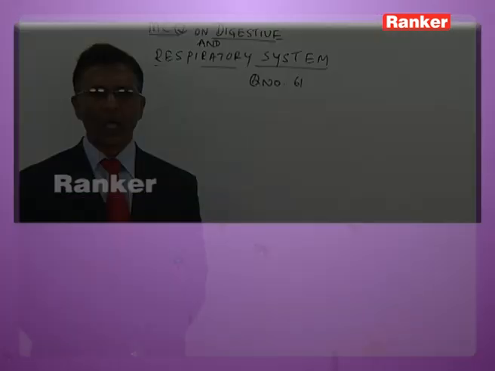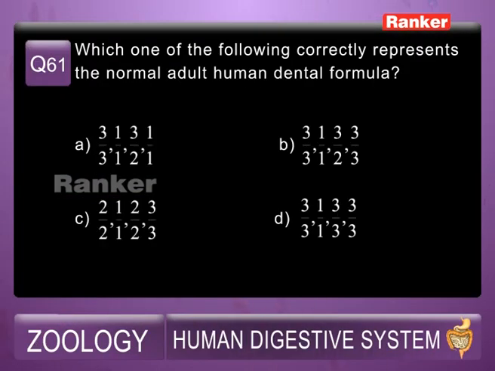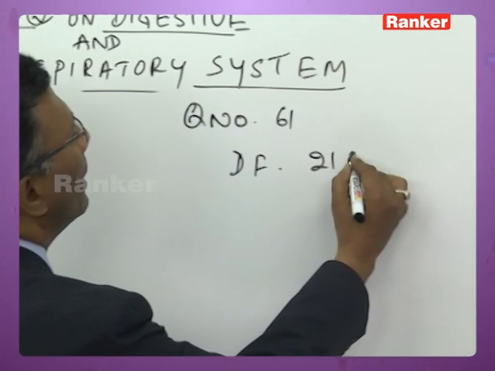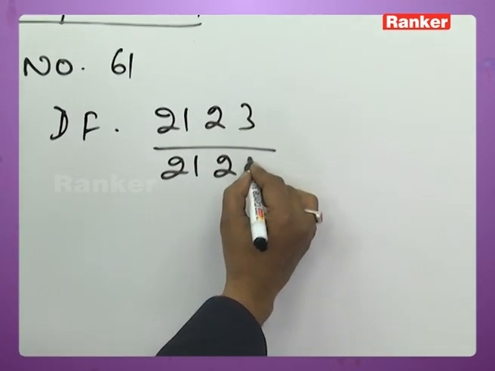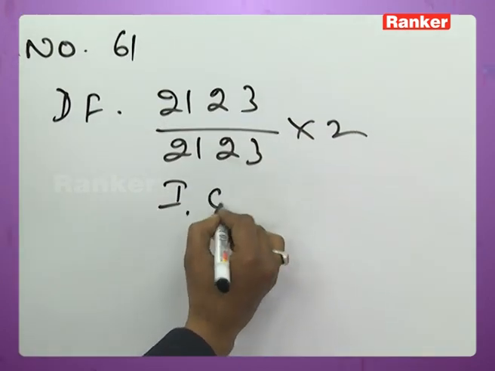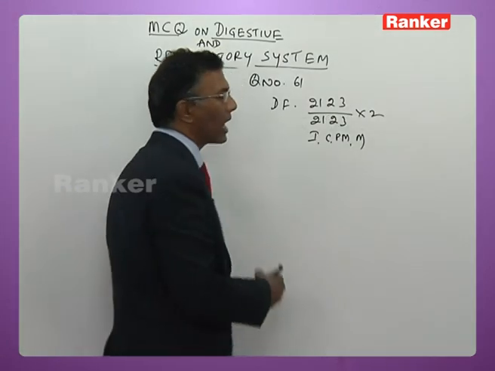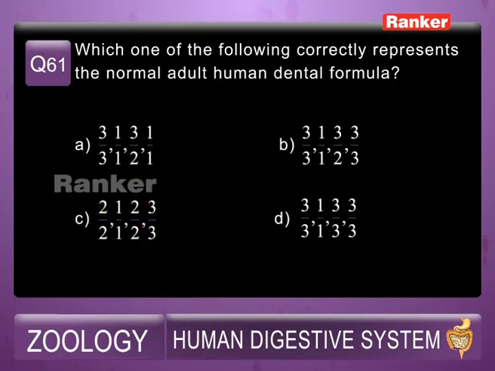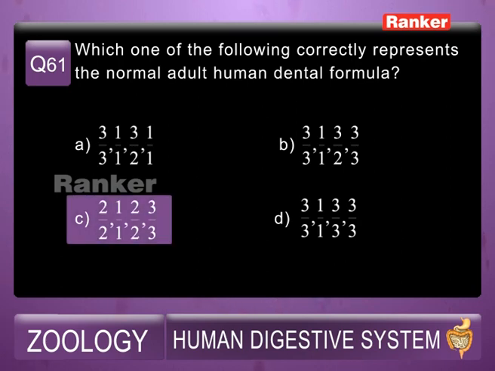The question for you. Which one of the following correctly represents normal adult human dental formula? You have options here now. A. 3131 by 3121, B. 3133 by 3123, C. 2123 by 2123, D. 3133 by 3133. So here, what is the dental formula of adult human being here now? So 2123 by 2123 into 2 incisors, canines, premolars and molars. So where is this given among the options here now? It is given under C. So answer is C for this, that is 2123 by 2123.